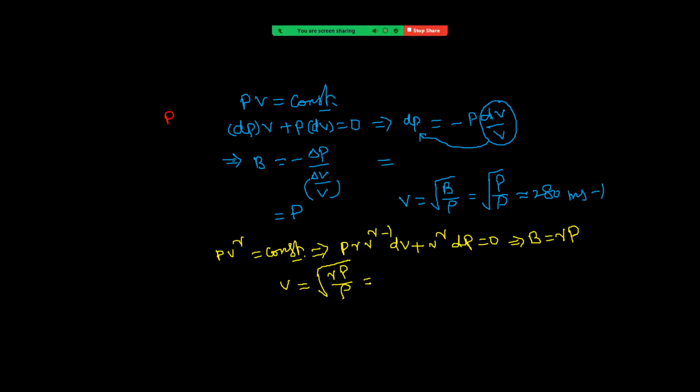Otherwise, from the gas equation, in the place of P by rho, we can write RT by M. So gamma P by rho, or in the place of P by rho, writing RT by M, that is root of gamma RT by M. Or the same thing we can write as gamma kT by m.